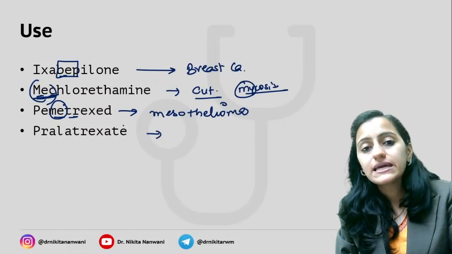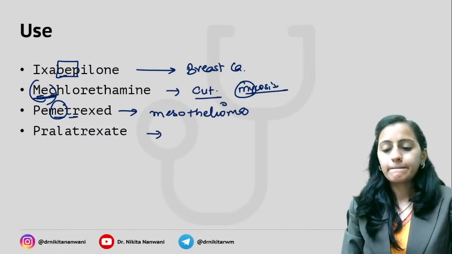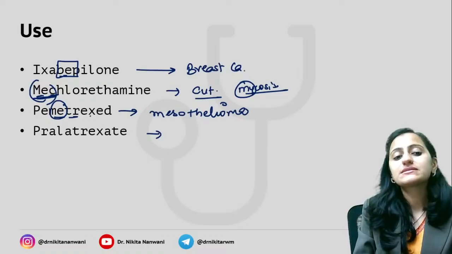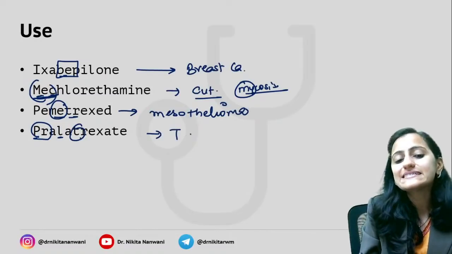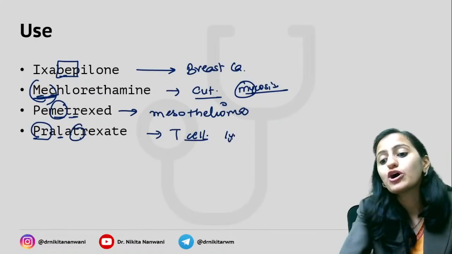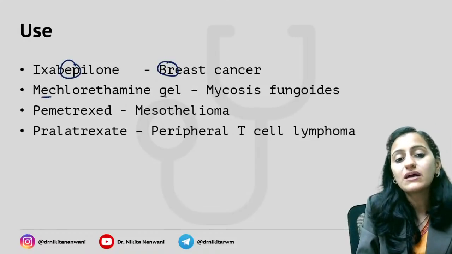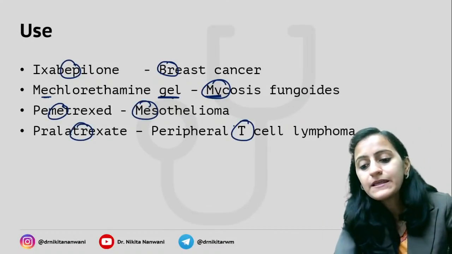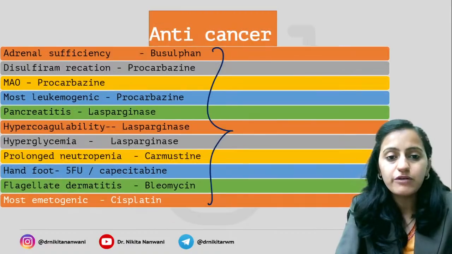And pralatrexate, is it used for peripheral B cell lymphoma or peripheral T cell lymphoma? Where is pralatrexate used? Remember, it is your peripheral, PR, and it is your T cell lymphoma. It's your peripheral T cell, not your B cell. So basically, ixabepilone is breast cancer, mechlorethamine gel is mycosis fungoides, pemetrexed is mesothelioma, pralatrexate is your peripheral T cell lymphoma, not your B cell lymphoma.